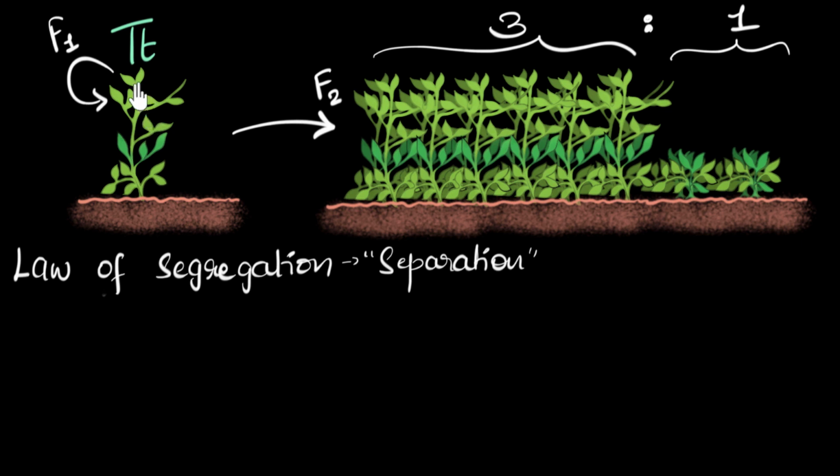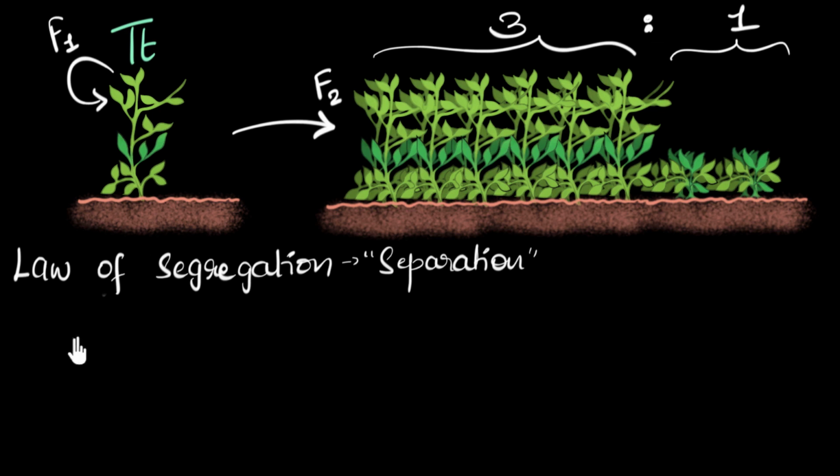He says that maybe when the traits pass into the gametes, they get separated, meaning some of the sperms will get a tall trait, some of the sperms will get a short trait. Similarly, when the eggs are formed in the ovary of the flower, they don't get both of them, they get separated, meaning some eggs will get tall traits, some eggs will get short traits.